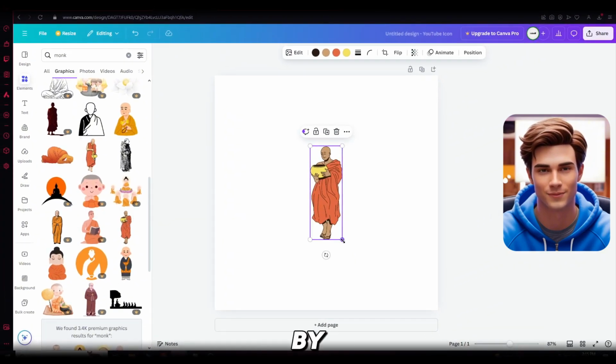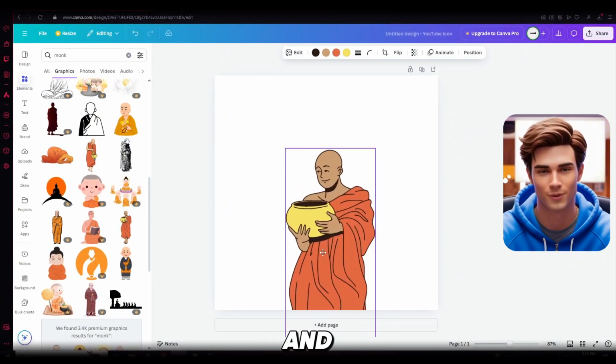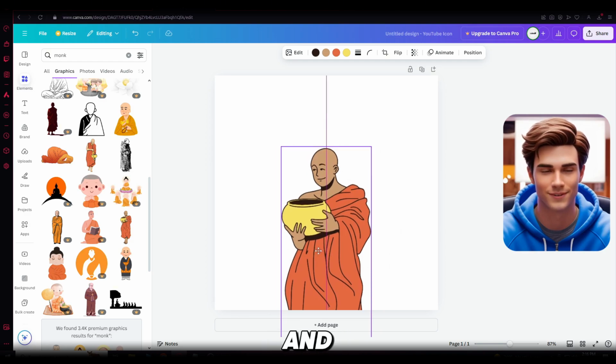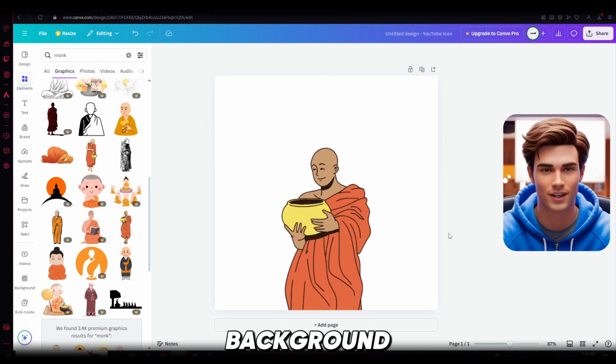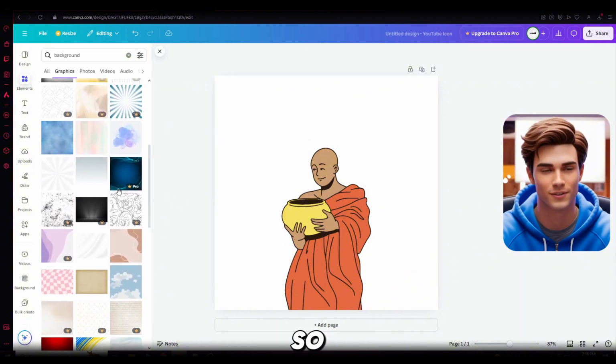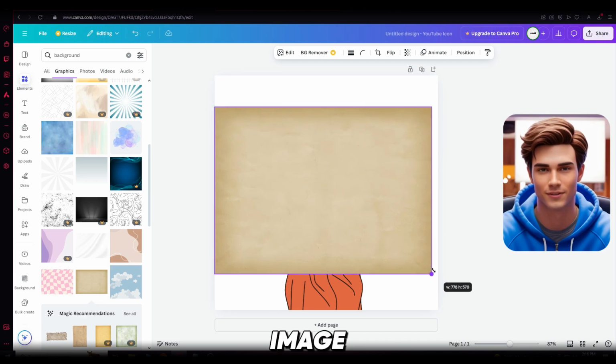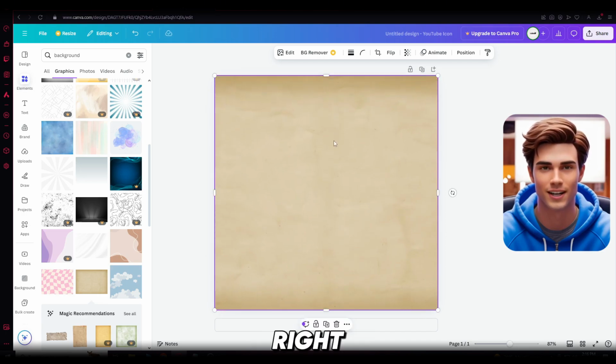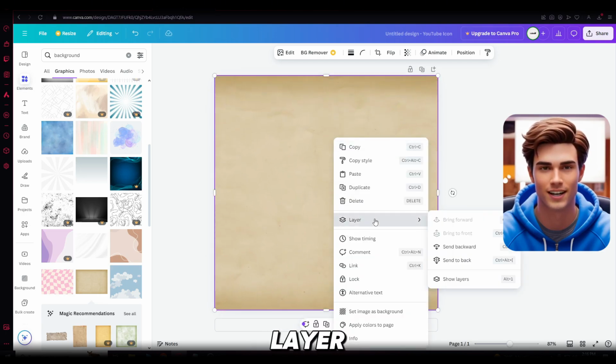Now I'll make it bigger by dragging the white dot at the corner, and once that's done, I'll center it so it looks nice and balanced. After that, let's add a background. Go back to the Elements tab and search for background. This one looks perfect, so let's add it. Now make sure you scale the image to fit the entire template. After that, right-click on the image, select Layer, and then click Send to Back to position it behind the monk.